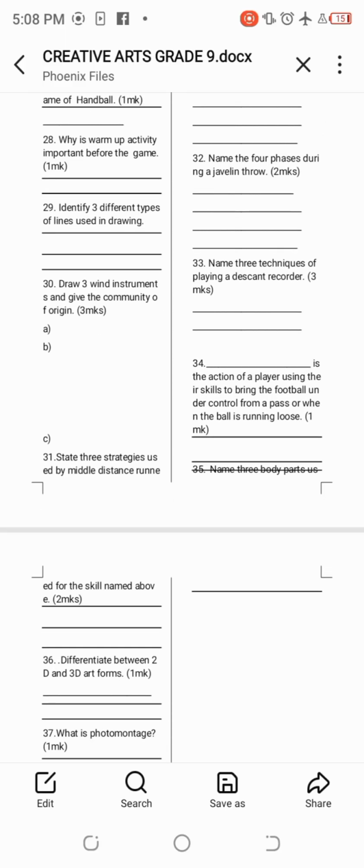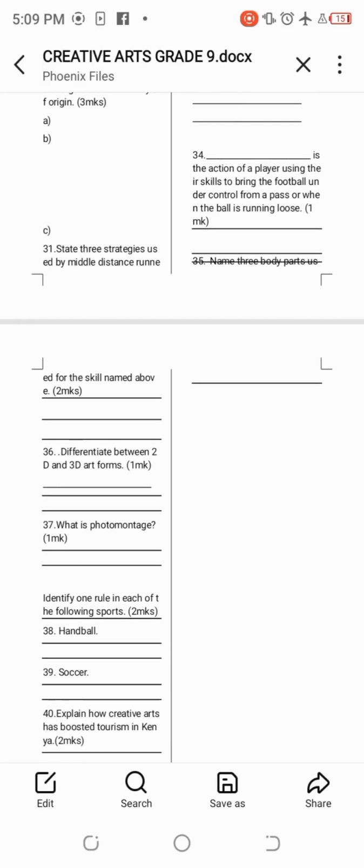Number 34, this is the action of a player using their skills to bring the football under control from a pass when the ball is running loose. So when the ball is running loose and you want to control it using your feet, this one is known as trapping. Number 35, name 3 body parts used for the skill named above, which is trapping. We can have the chest, the thigh, and also the foot. These are the common body parts used.